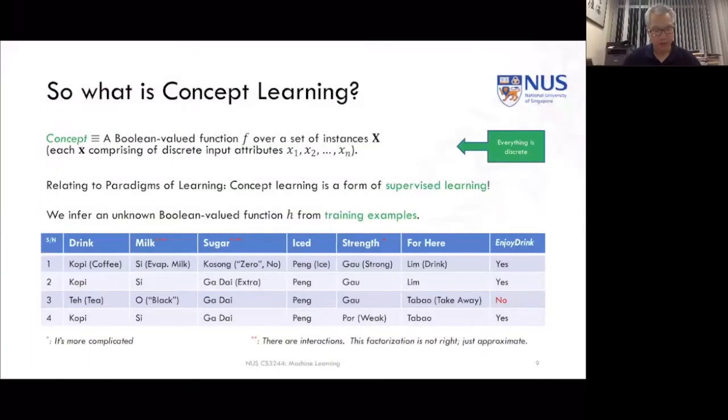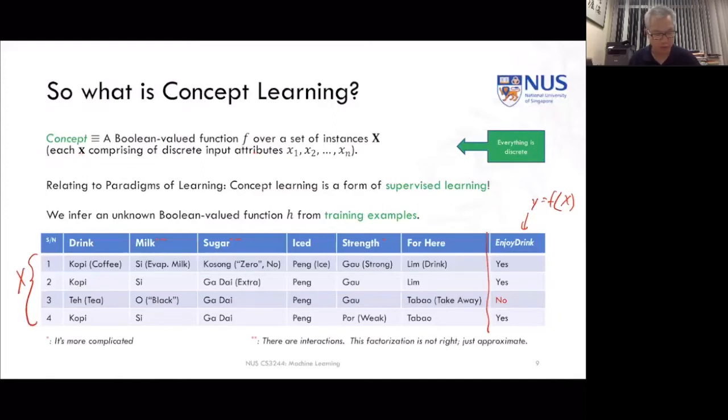So concept learning is this idea of learning a Boolean valued function over all of the data instances. So we have our data instances down here, our capital X, and we're trying to learn the function output over that, and that's going to be our y. So we're going to separate this off and say this is our y value, which is a function hidden from us over the data instances. And each of the x's is going to comprise 6 different input attributes.